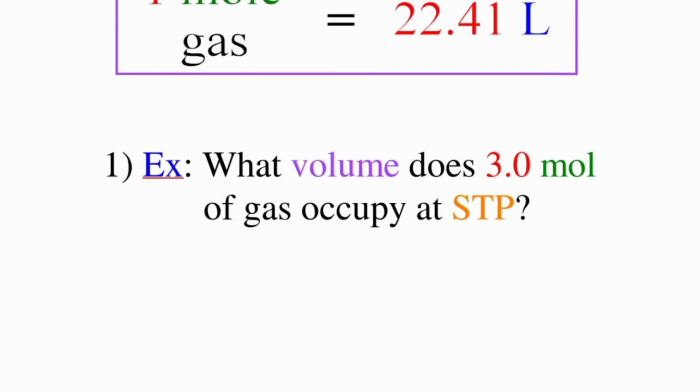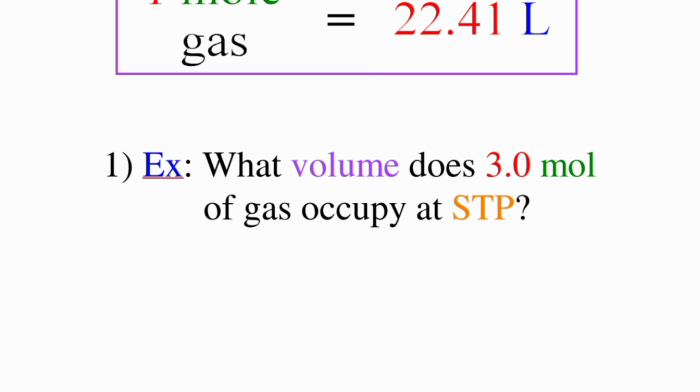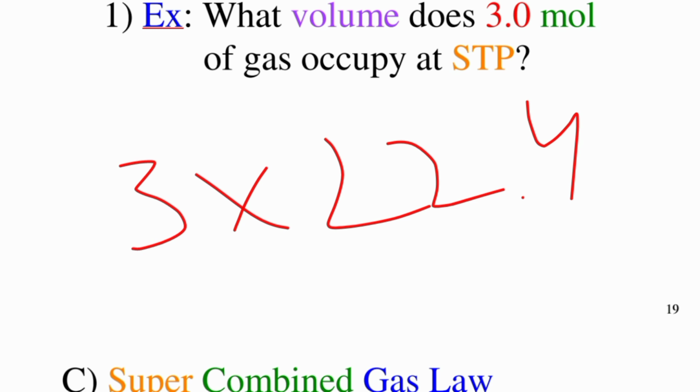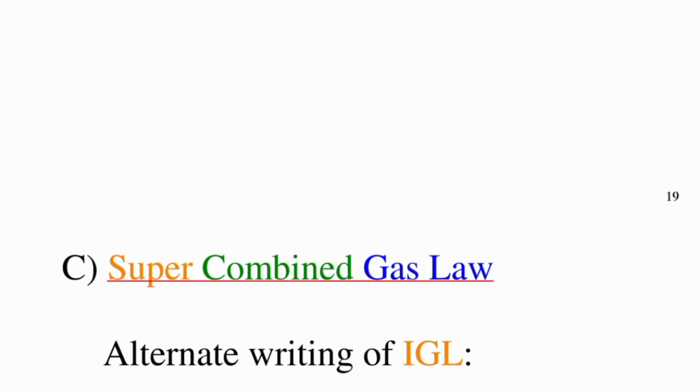You can calculate this: what volume do 3 moles of gas occupy? 1 mole contains 22.4 liters. Let me show you: 3 multiplied by 22.4, you will get almost 67, probably 67 point something.